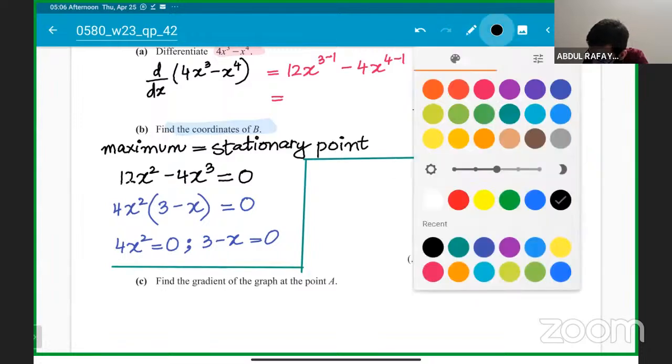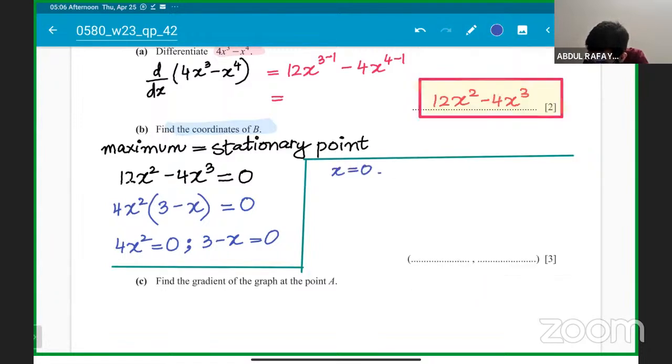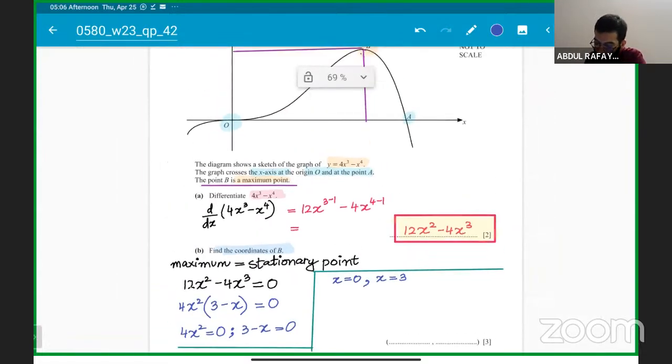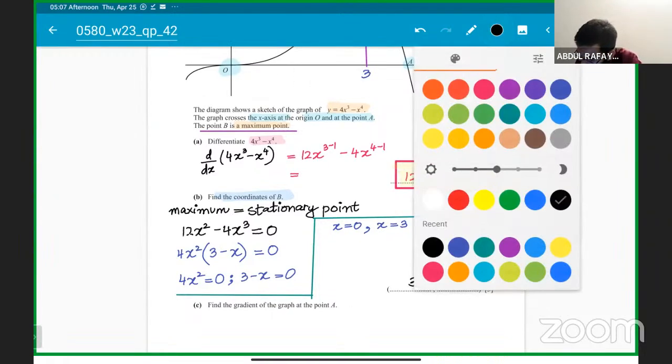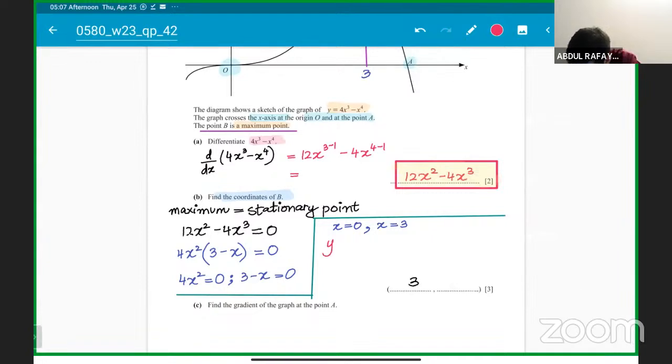One of the x values will be x equals 0, and the other value of x will be 3. So it's common sense, right? कि हम जो डील कर रहे हैं वो जीरो वाला नहीं है, because जीरो कोऑर्डिनेट तो यहाँ आ जाएगा. We are dealing with the 3. So the stationary point coordinate is 3, sir. X coordinate is 3. You can find out the y value by plugging in the original equation.